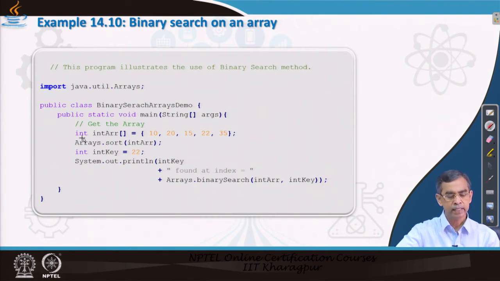As you can see, we first create an array of integers, and then the binary search algorithm requires that whatever the elements are, they should first be sorted.